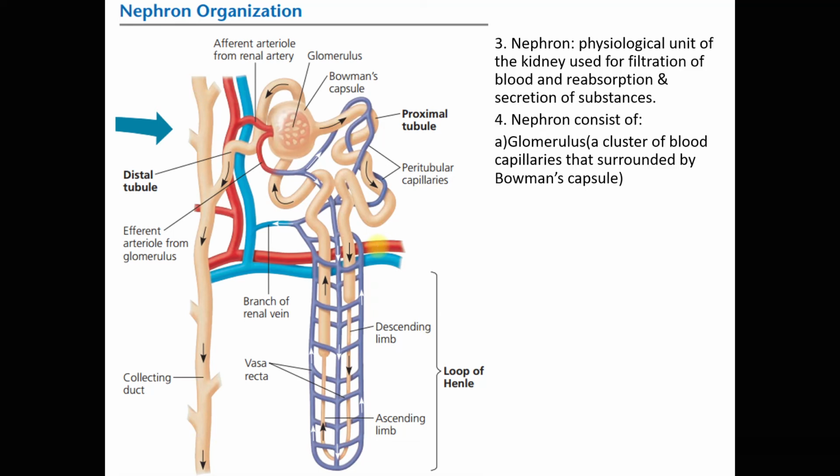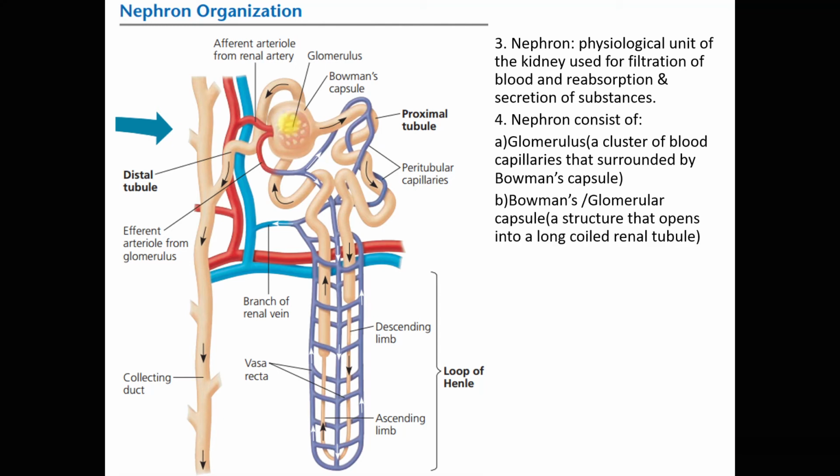Now, this nephron here, as you can see, consists of the glomerulus, which is a cluster of blood capillaries that is surrounded by the Bowman's capsule. Inside the Bowman's capsule is the glomerulus.